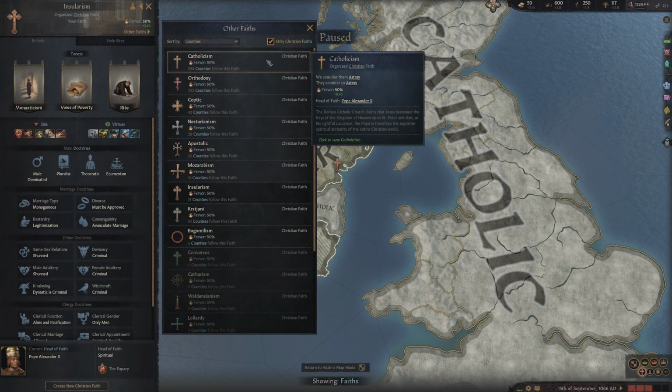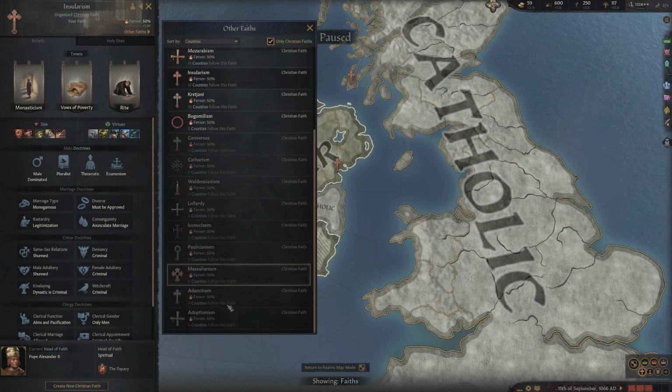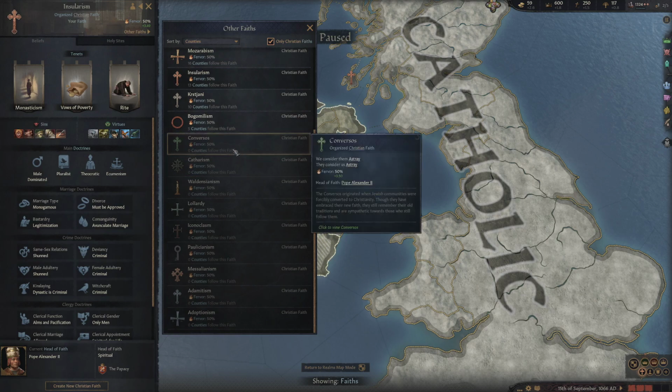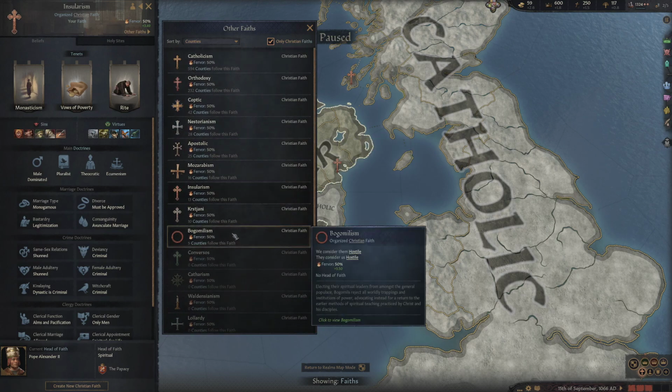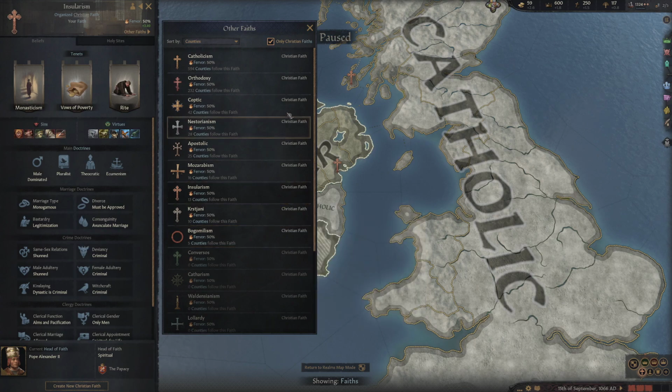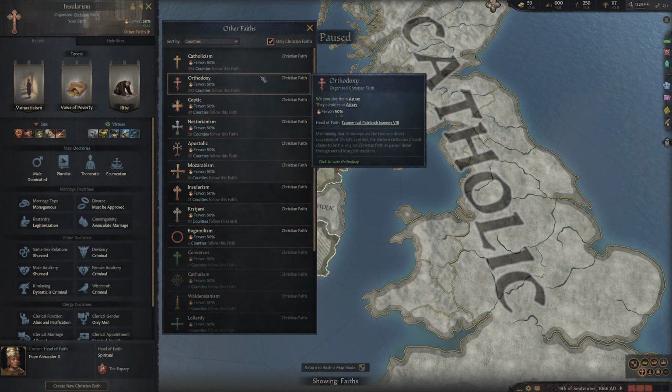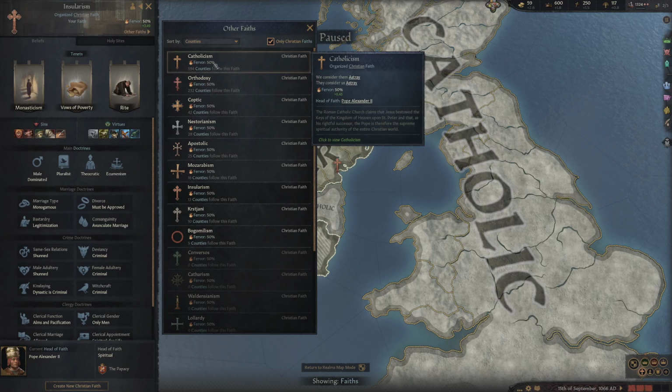Now, as you can see, this is the list of all of the Christian faiths. Some down the bottom, all greyed out. That's because they don't exist. The ones at the top in more solid, they exist somewhere in the world. And then you can see a little bit of information about them. For instance, their fervor levels, as in how pious their followers are, how much they believe in that sect of Christianity, and then how many counties are following this faith.